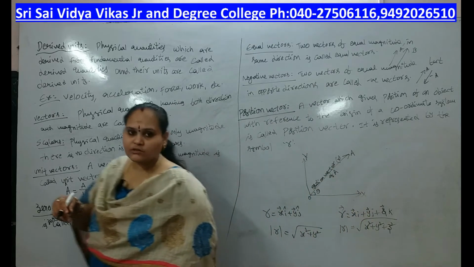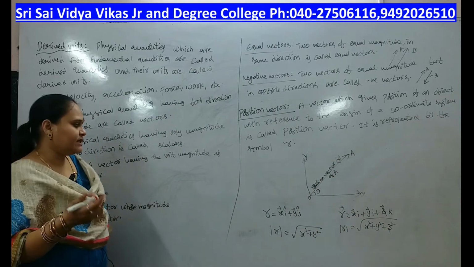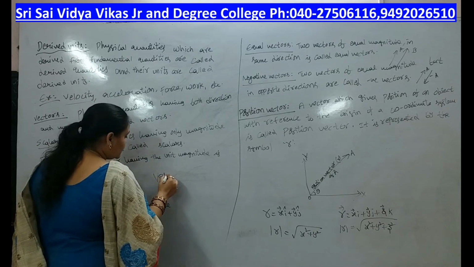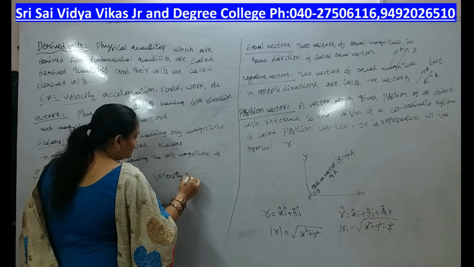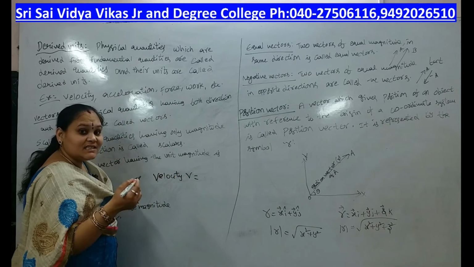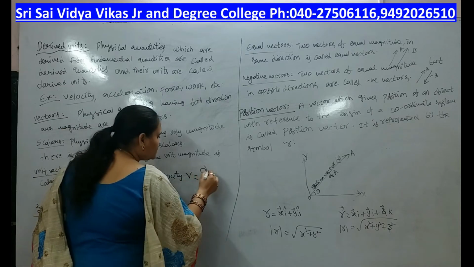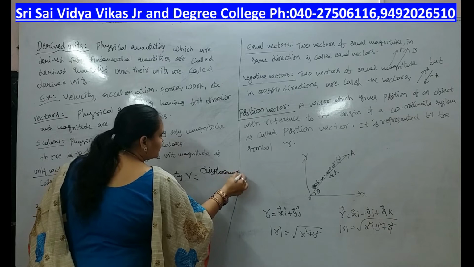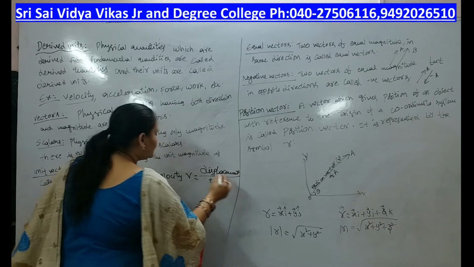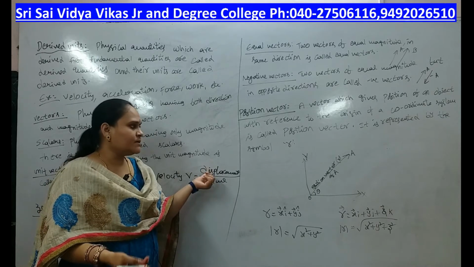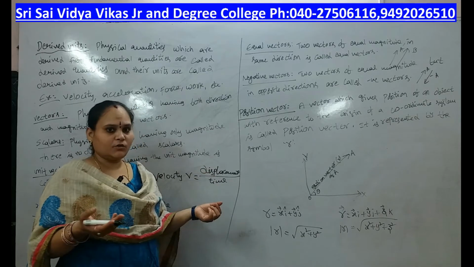Why are we saying those are derived quantities? For example, consider the first example, velocity. Velocity v equals distance by time, or displacement by time. Time is our fundamental quantity; displacement, length, distance, all are fundamental quantities.